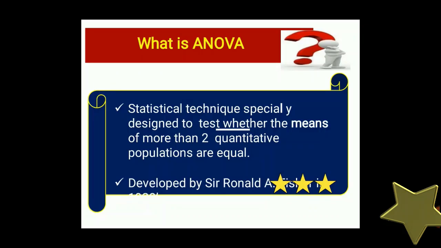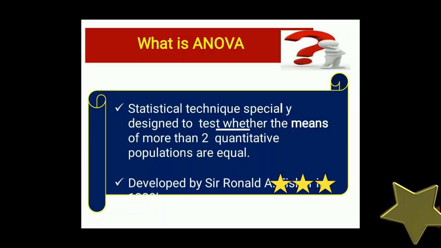What is ANOVA? ANOVA is a statistical technique specially designed to test whether the means of more than two quantitative populations are equal. It was developed by Sir Ronald A. Fisher. It compares the means of the groups and determines whether any of those means are significantly different from each other. It determines whether all groups are taken from a common population or not. If the means of all the groups are equal, then the groups are taken from the same population.